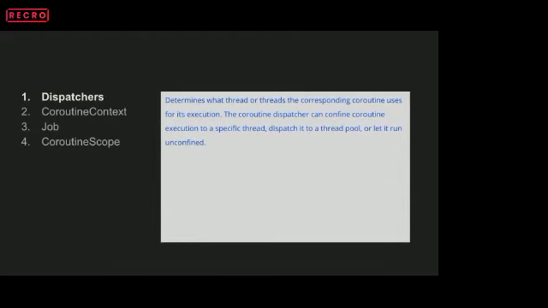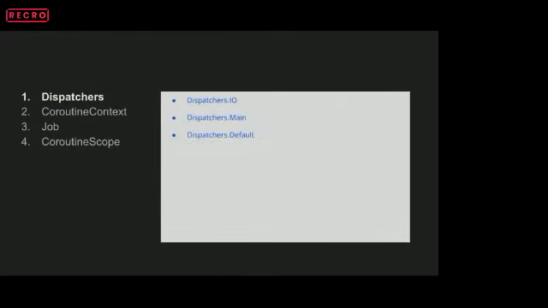Basically, on which thread you want the piece of code to be run is determined by the dispatcher. If you want the code to be run on the background thread, or on the main thread, that is all taken care of by the dispatchers. Dispatchers are of three types: Dispatchers.IO, Dispatchers.Main, and Dispatchers.Default.